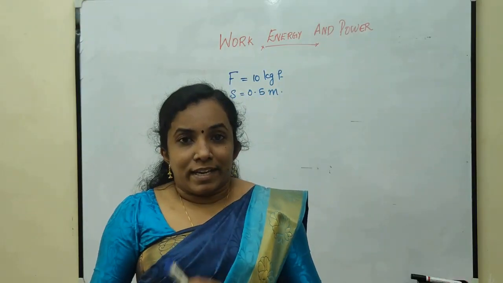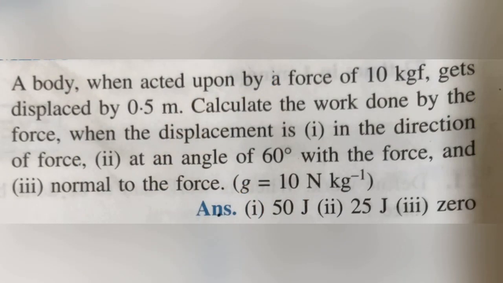Let's do one numerical. A body when acted upon by a force of 10 kg force gets displaced by 0.5 meter. Calculate the work done by the force when the displacement is in the direction of force, at an angle 60 degrees, and normal to the force.